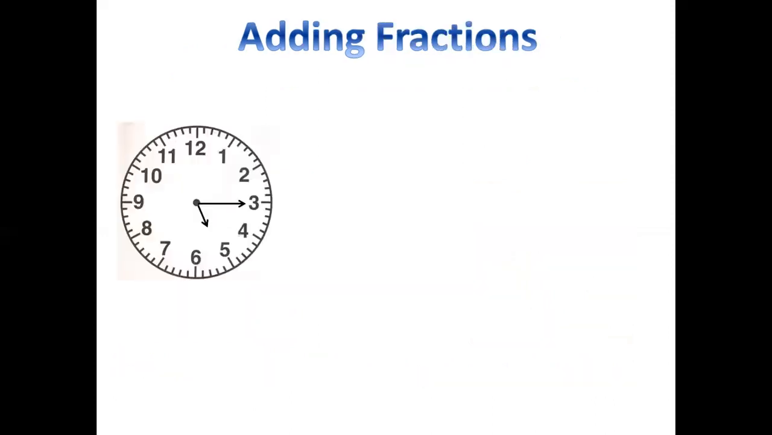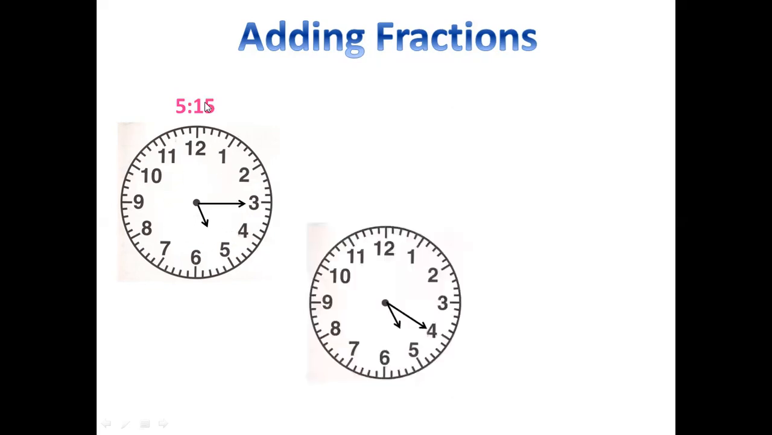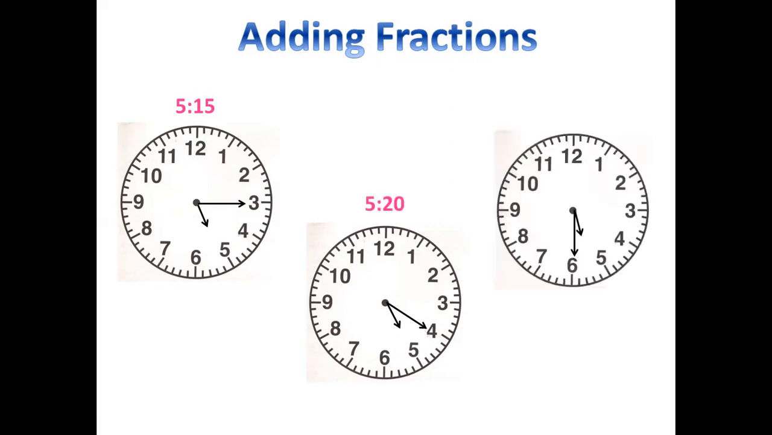Now, let's look at how you are adding fractions. For example, this is a quarter of an hour. This is how you write it, 5:15. So 15 minutes is a quarter of an hour. You divide an hour into 4, so you get a quarter. Similarly, over here, this is 5 o'clock, 20 minutes. So 20 is a third of an hour. So that will be 5:20. And then you have finally 5:30. So 30 minutes is half of an hour. Okay, so this concept is clear, how fractions are integrated with time.